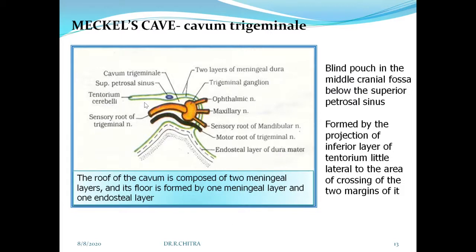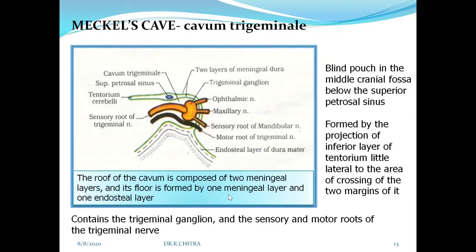If you see the roof of this Meckel's cave, it is made of two meningeal layers. It's marked by two green colored layers, and its floor is formed by one meningeal layer and one endosteal layer. It contains the sensory ganglion and the sensory and motor roots of the trigeminal nerve. So you can put situation, formation, features and contents for these four points of the Meckel's cave. So this finishes the tentorium cerebelli.